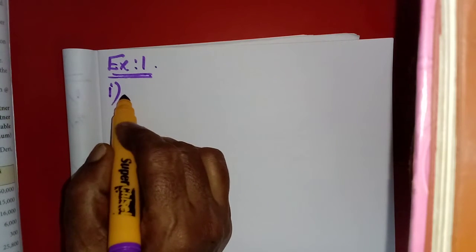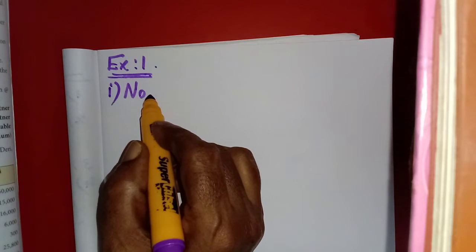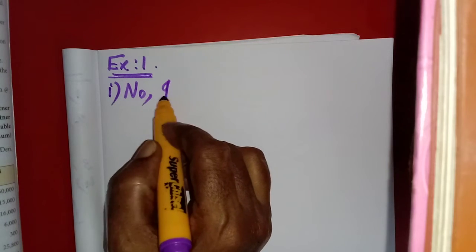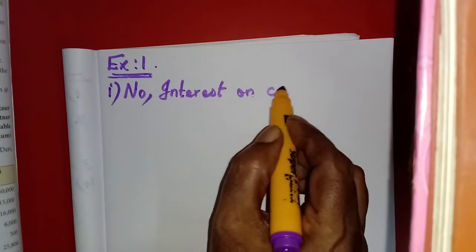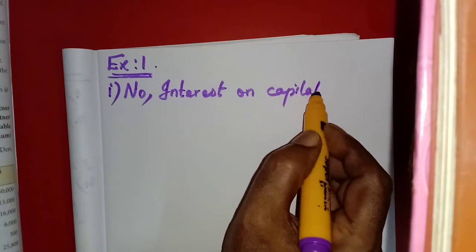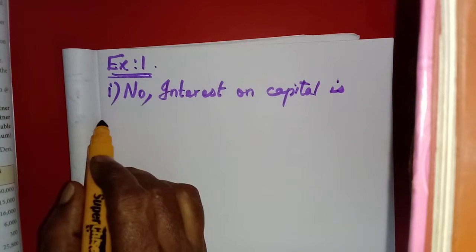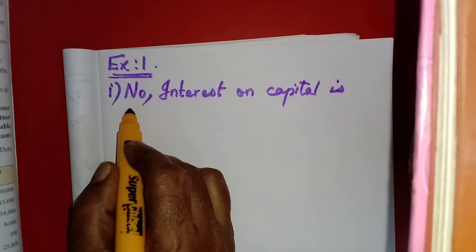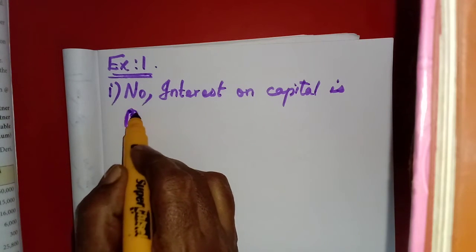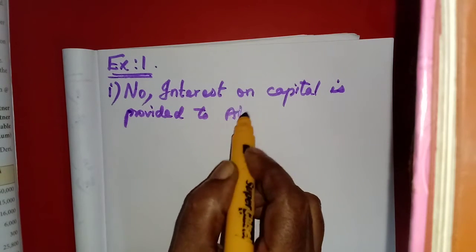No. So, no interest on capital is provided to Akash.